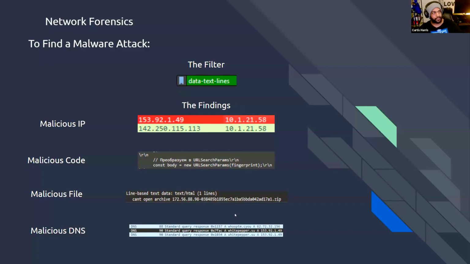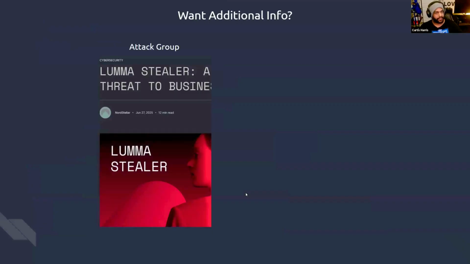So from there, I was able to make a big conclusion that we have our C2 center, which is a command and control center where a malicious entity will operate from, and then they will send these terrible things out to your company to try to gain data. Later, I learned that this specific attack was known as the Luma Stealer, and it happened on January 31st of this year, 2026.